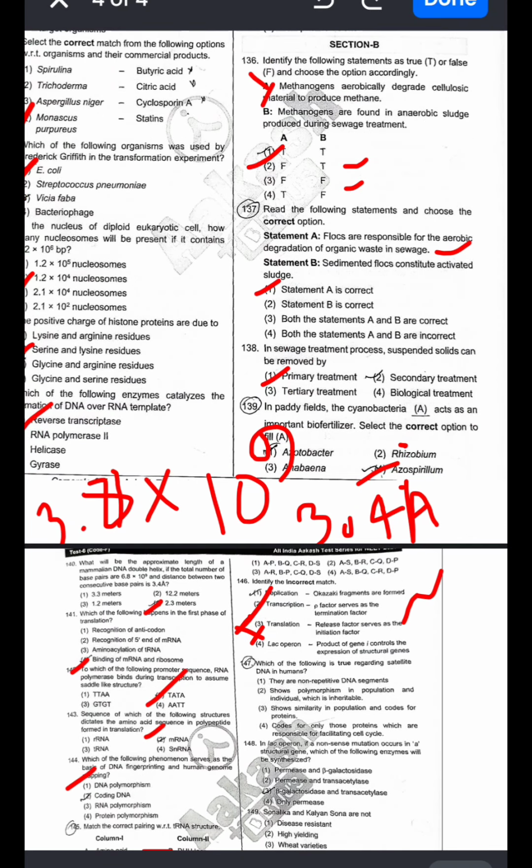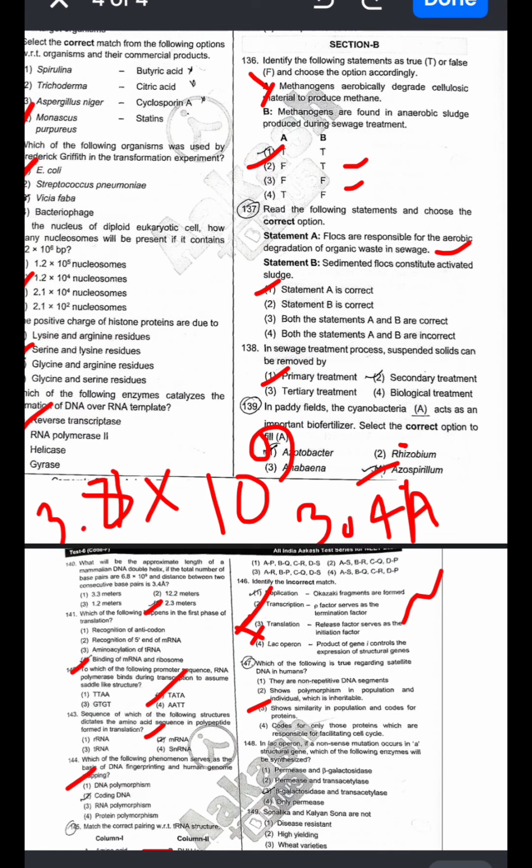Next, which of the following is true regarding satellite DNA in humans? They are non-repetitive DNA segments. This is wrong. 2 is also wrong, answer is 3.